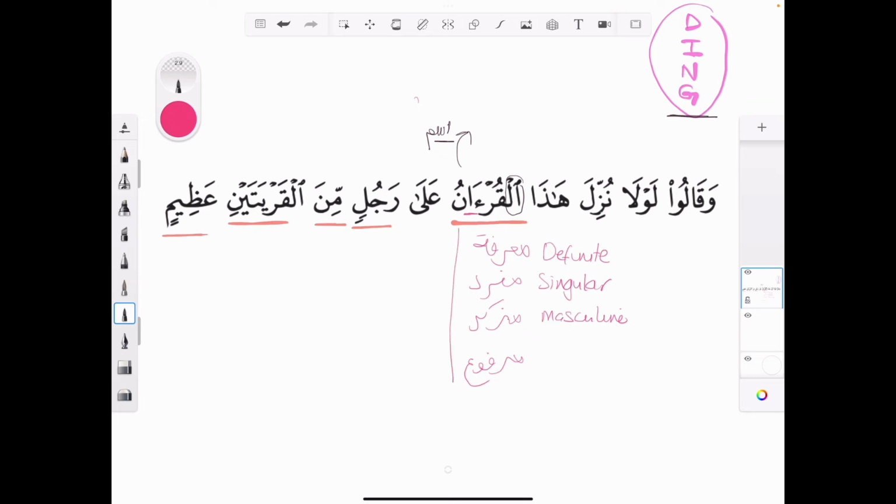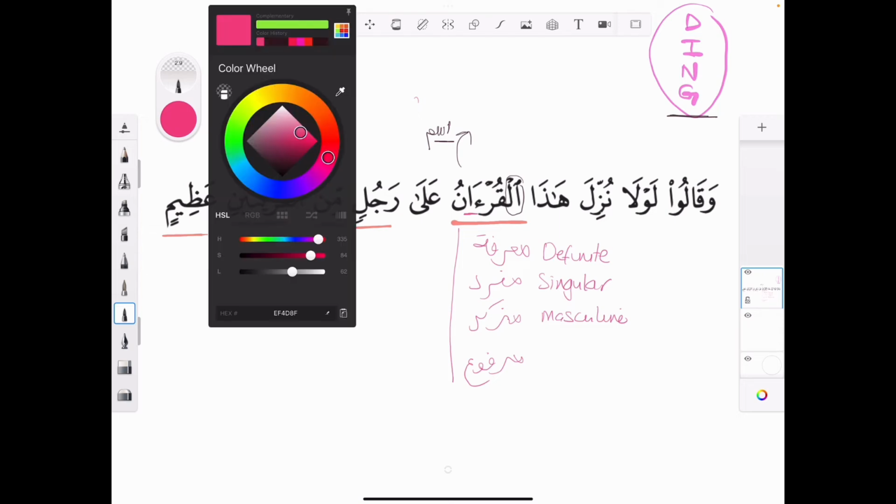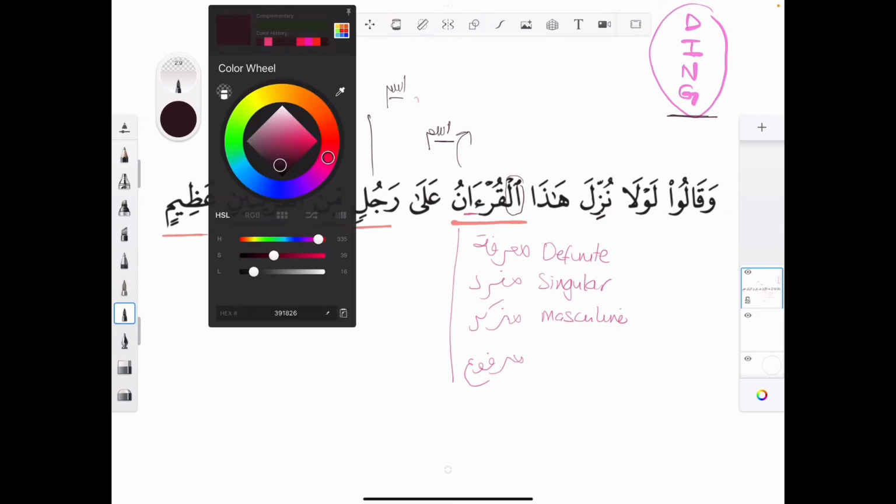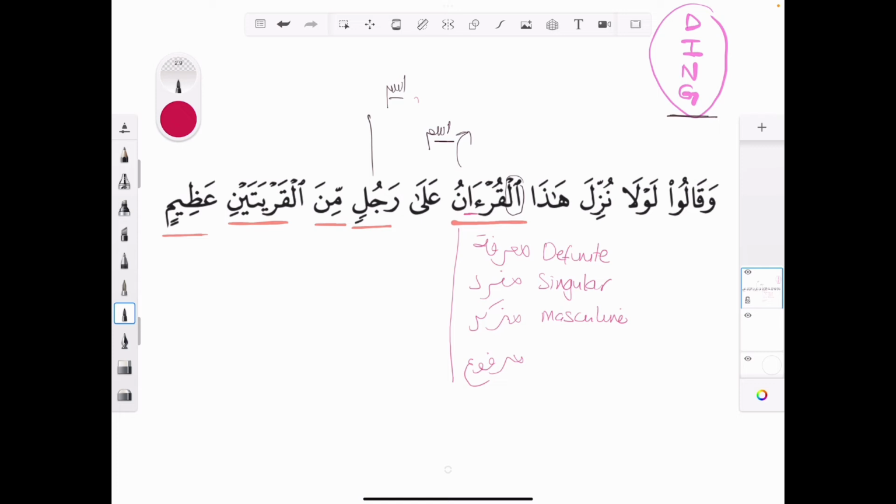Right. Let's look at the next word. Rajulin. So first of all, we need to identify what it is. Well, we know that that word is an ism. Okay. Right. Is it definite or indefinite? Let's work that out next. So we know there's no alif lam on it, so it's nakira. I'm going to dispense with using the English now. We know it's nakira. So we've done the definite, indefinite.